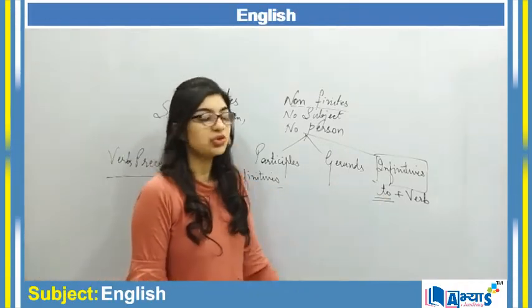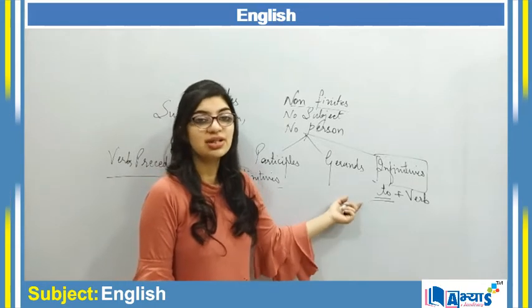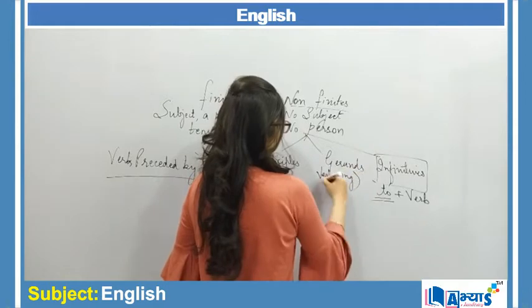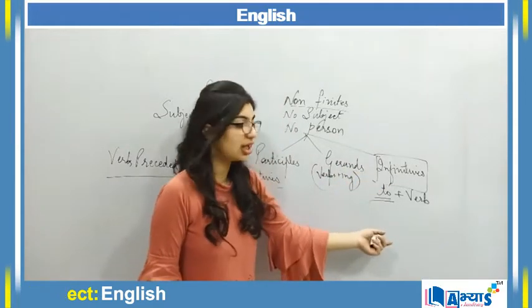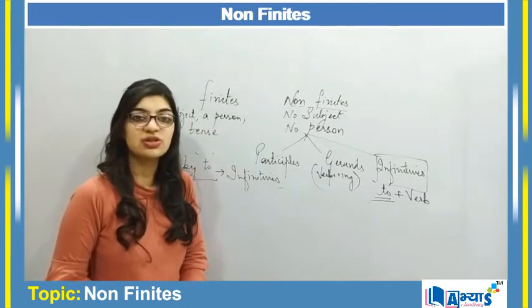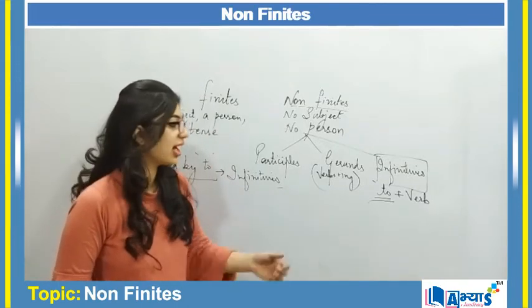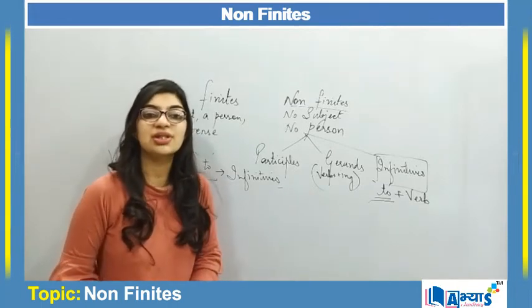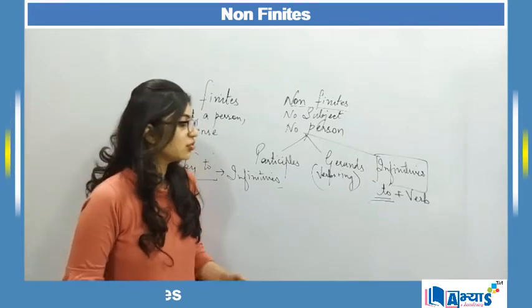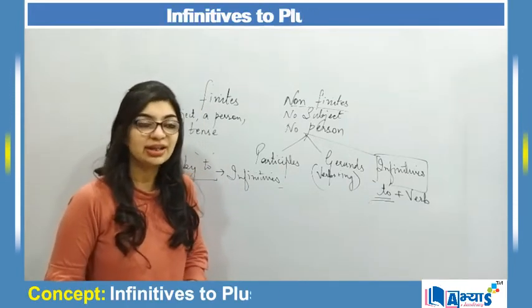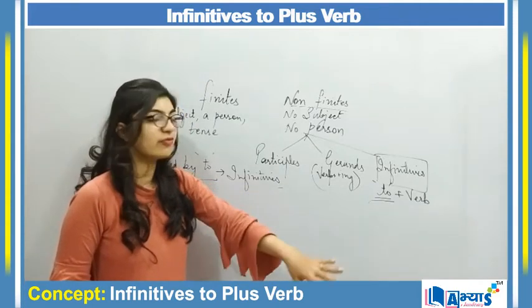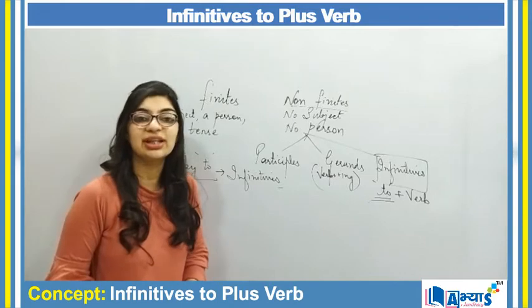People often get confused between gerunds and infinitives. Gerunds are all the verbs which end with ing, while infinitives are all those verbs which are preceded by to. So in order to understand more about gerunds, you should visit and watch the videos that I have created on gerunds, where I have discussed the usage of gerunds along with their applications. I suggest you watch that video to get clarity about gerunds as well as infinitives, because these two are the terms with which people often get confused.